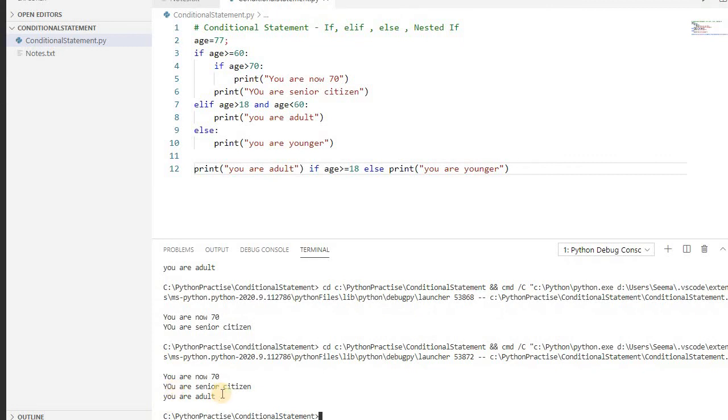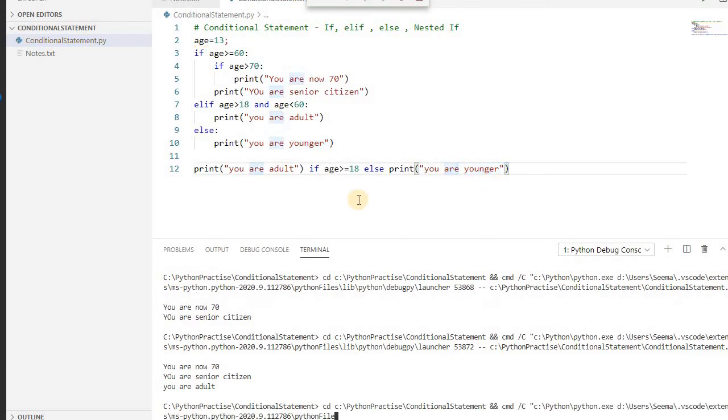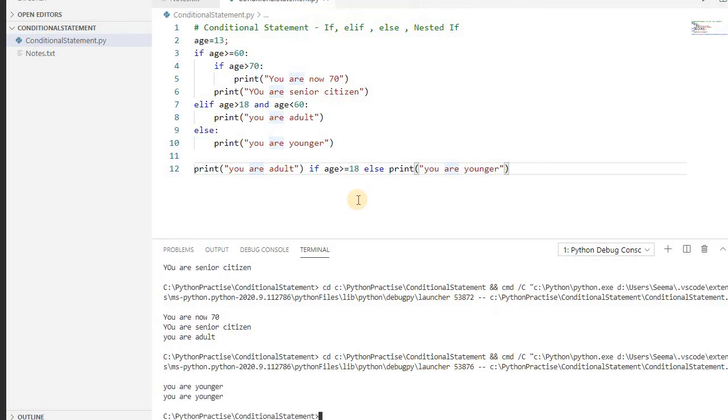See here, this third one, you are adult, is coming from here, because here we have put age greater than 18. Let's put 13. So there will be two: one is from this, you are younger, and one is from this. Let's run this. You see here it prints two times: one is from this condition, and the second one is from the single line of code. So it's a way of writing it in a single line.